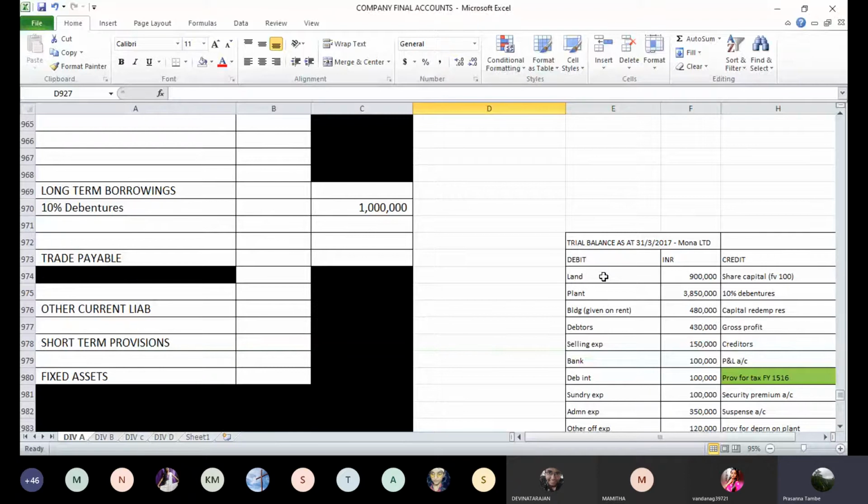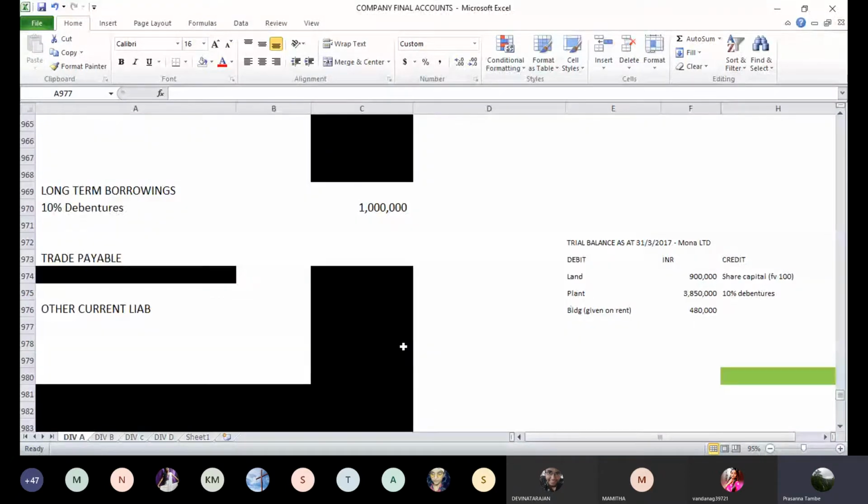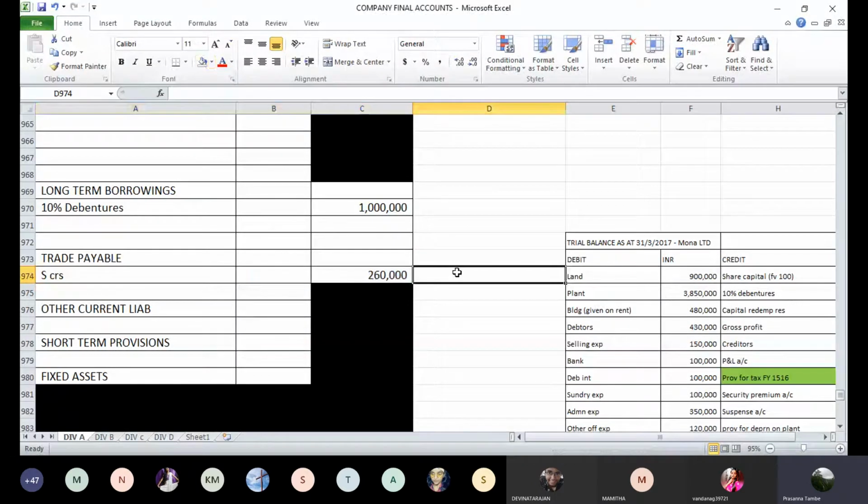The next is creditors. Creditors are 2,60,000, which is part of your trade payables. So trade payables, creditors, 2,60,000. There is no adjustment to that, so directly we can show there.